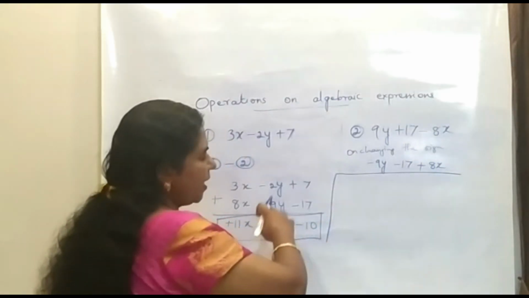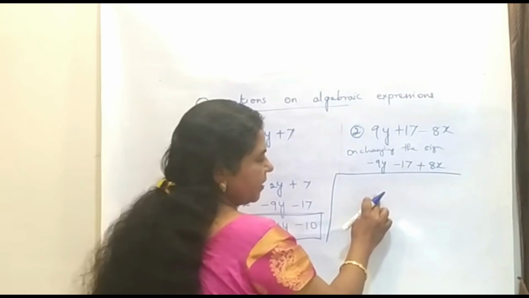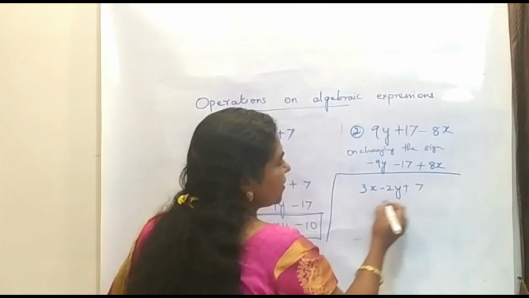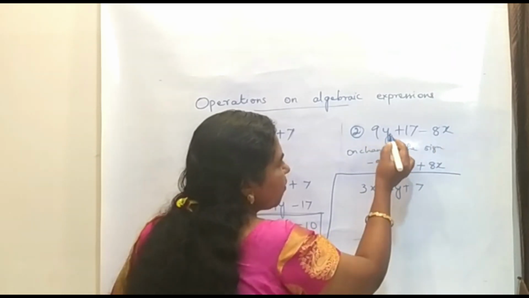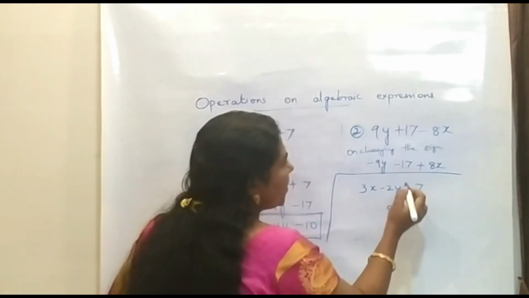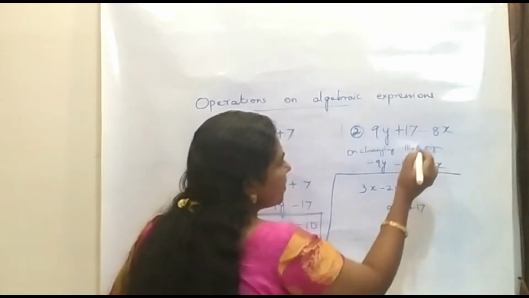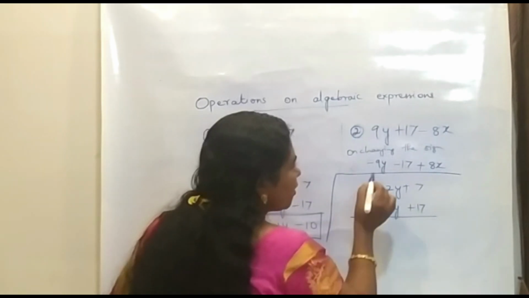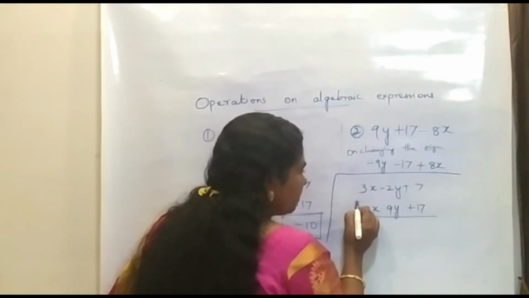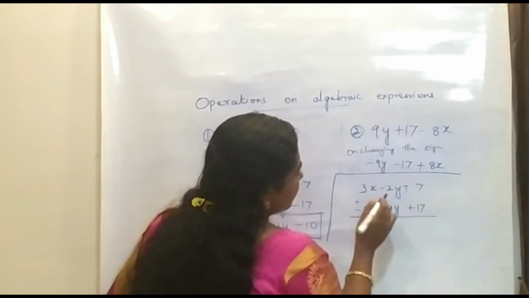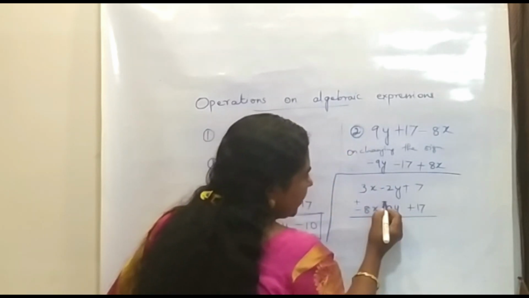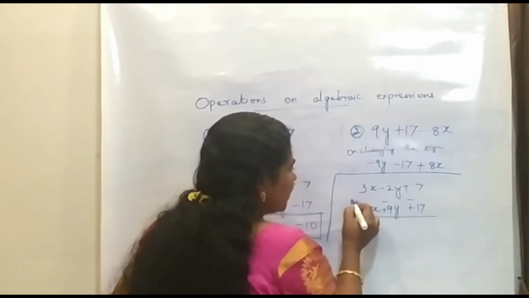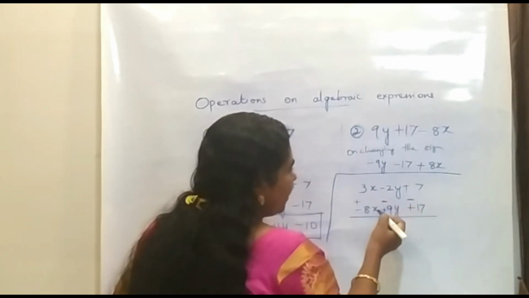The same thing you can do in this method also, that is 3x minus 2y plus 7. This is the first expression. The second one is 9y, so we can write 9y under this 2y, 17, so plus 17 here and minus 8x. This is the given expression. Now here itself we can do this sign change. Here it is minus, so it becomes plus. Here it was plus, so now it becomes minus. Here it is plus, so it becomes minus. And instead of seeing this sign, now you have to consider this sign. Should be careful in that, and then you can proceed.